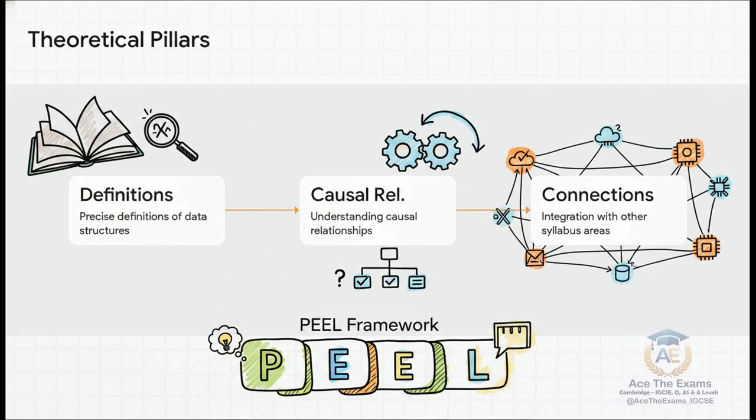To consistently apply these pillars, you need to use the PEL framework. That stands for point, evidence, explanation, link. Make your point about the variable. Provide evidence from the prompt scenario, explain the technical justification, and link it back to the overarching goal of the algorithm. If you structure your answers this way, the examiner has no choice but to give you the marks.